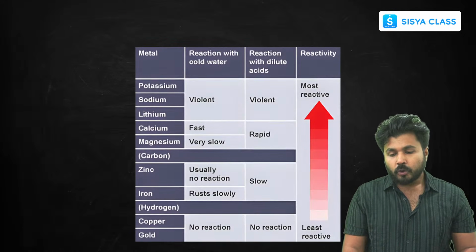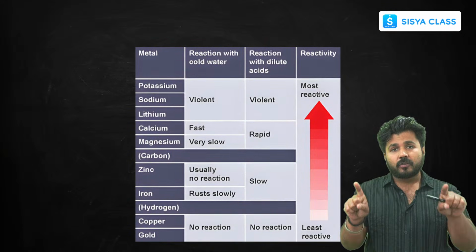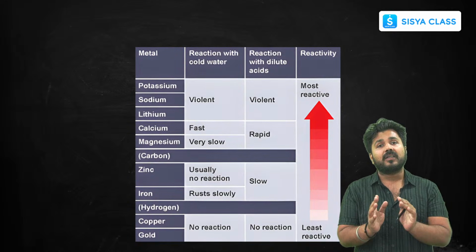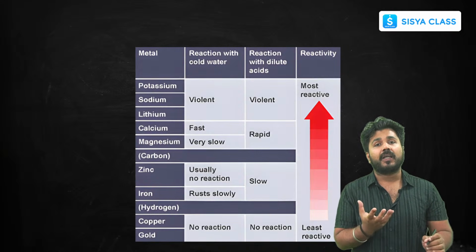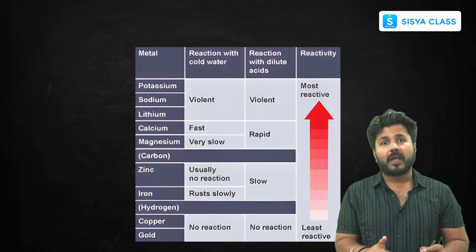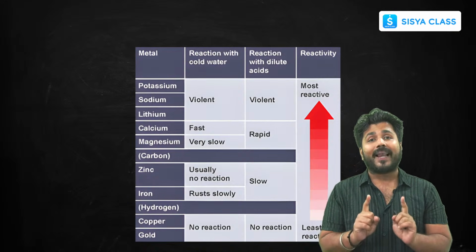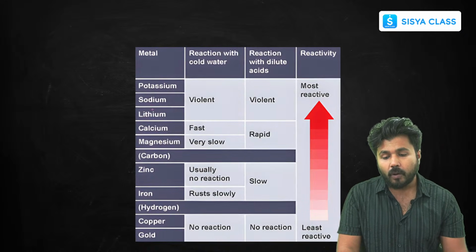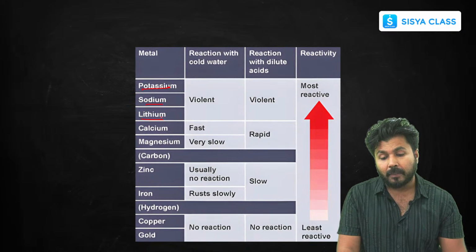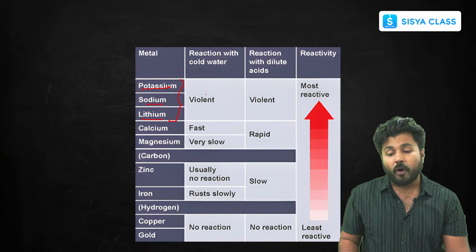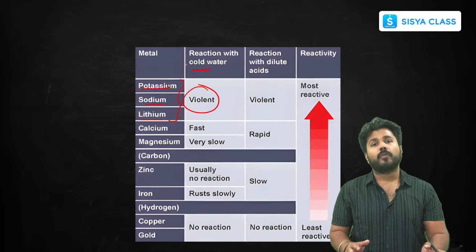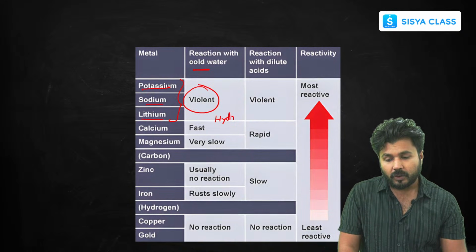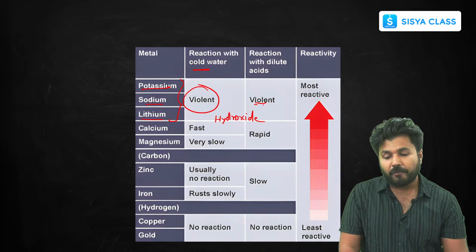Now I have tried to put this whole water concept in a table form. Try to make these tables and learn these reactions in the form of tables. It will help you very frequently in scoring good marks. For that you just need to know how to balance the reactions and how to form the reactions. As you can see here, potassium, sodium and lithium are so reactive that they react violently even with cold water, and they form their hydroxide directly.